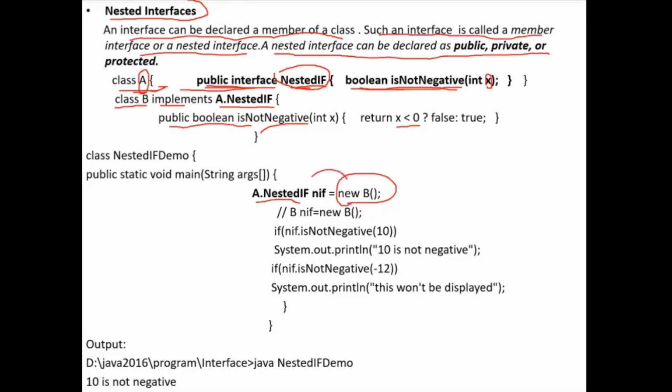And this object is stored in the base class reference. Here the base class is nothing but that interface, so it is an interface reference. You can write it like this also, you won't get any problem. You can also store a derived class object in a base interface reference. Here the derived class object can also be stored in the base interface reference. This is an interface, and this is an interface reference, so in an interface reference I can store the derived class object.